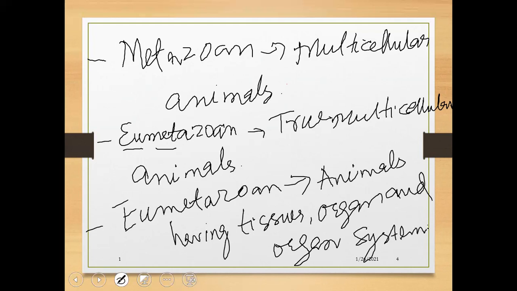At least they should possess tissues. At least means the lowest complexity is the tissue for the eumetazoan, and the highest complexity is the organ system.